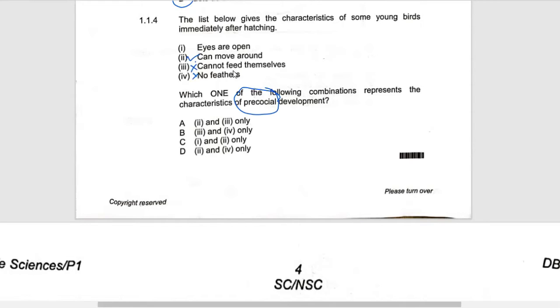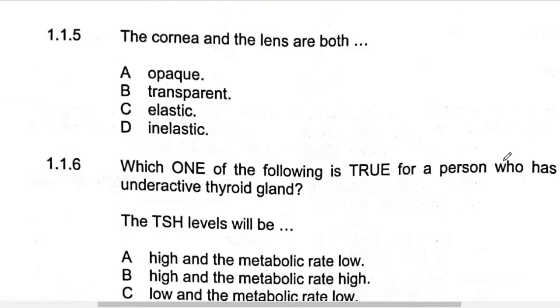So where I have 1 and 2, it means that that is the correct answer. Whereby I have 1 and 2, which is C. So the correct answer is C. Then they are saying that the cornea and the lens are both...